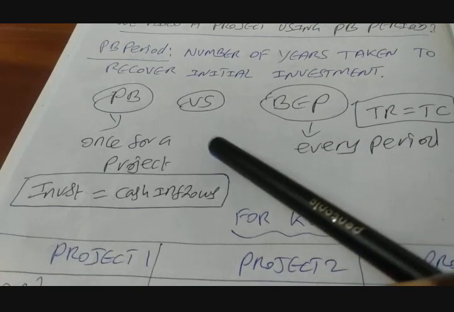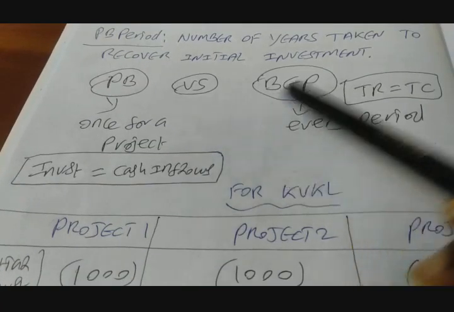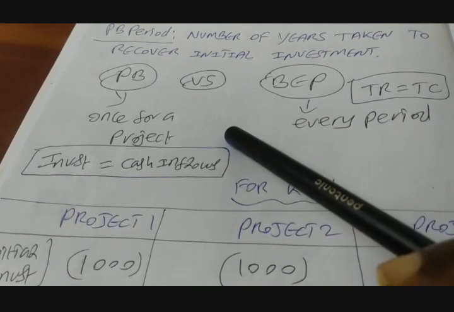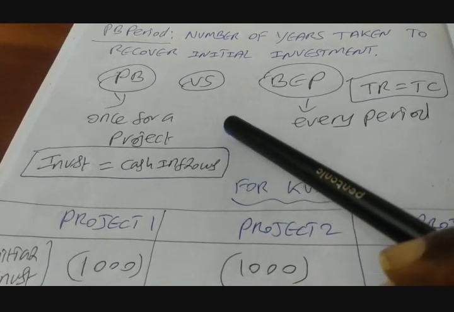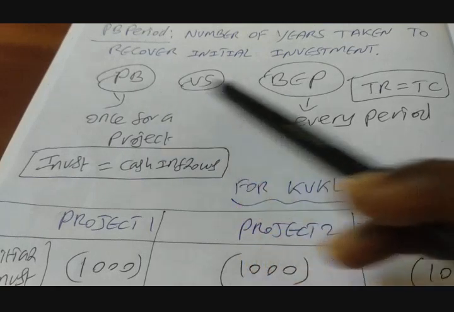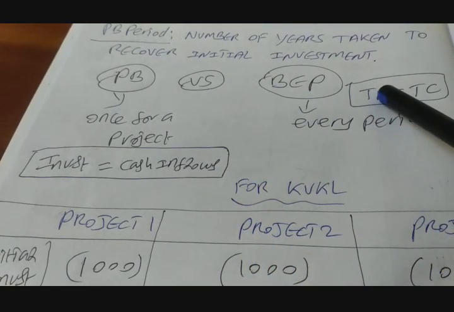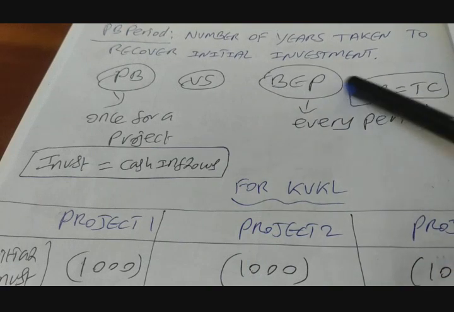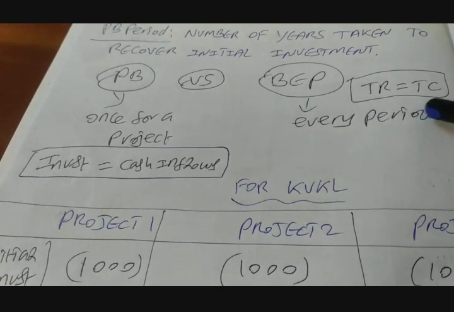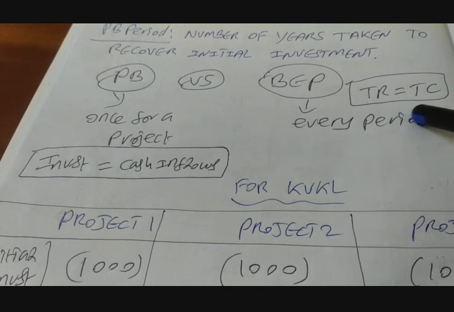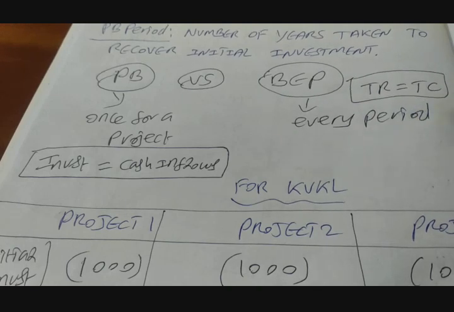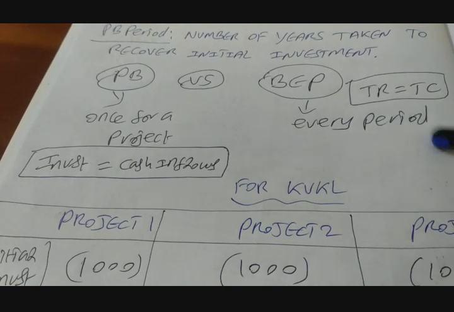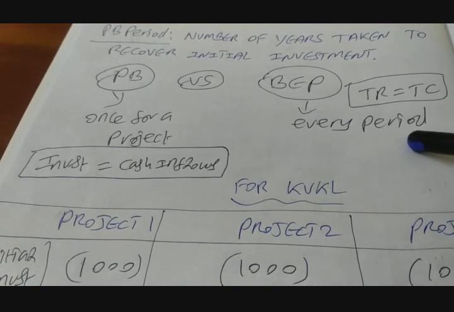When we talk about payback period, many times we also hear about break even point. So the question that comes to our mind is what is the difference between payback period and the break even point? Please understand. Break even point refers to the point wherein the total revenue of the activity is equal to total cost. So it is going to be computed for a company on a yearly basis.